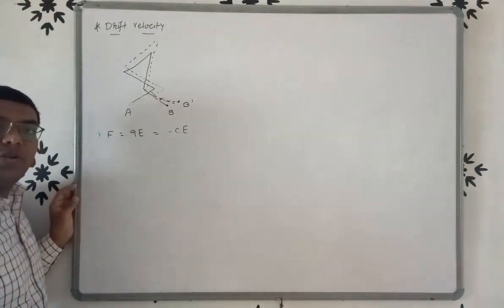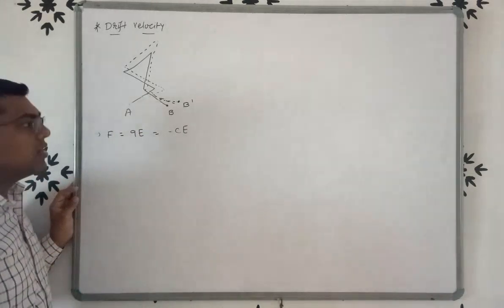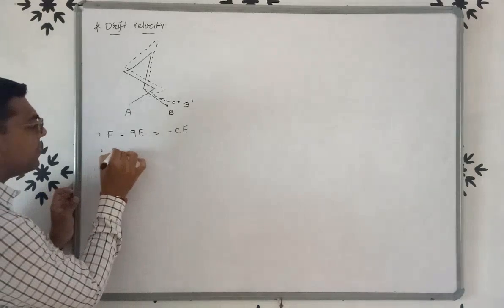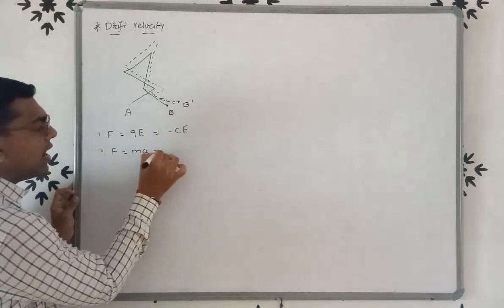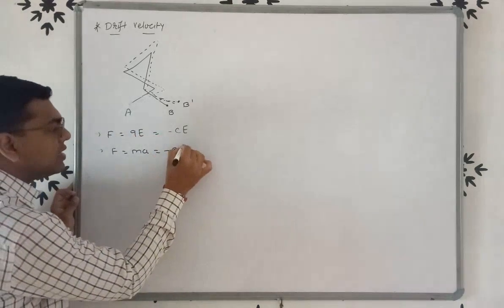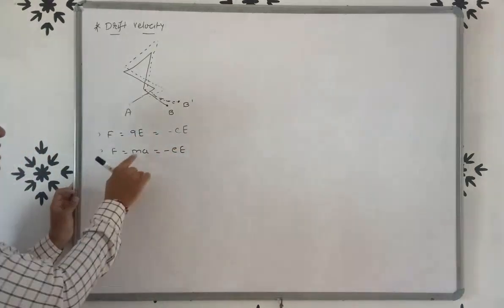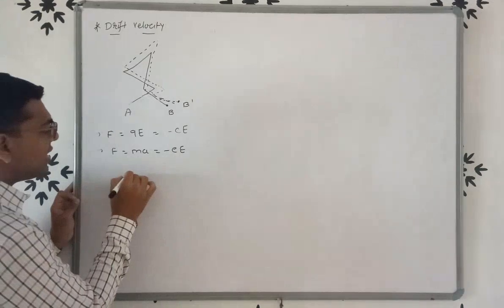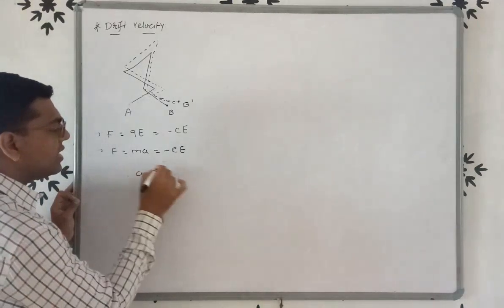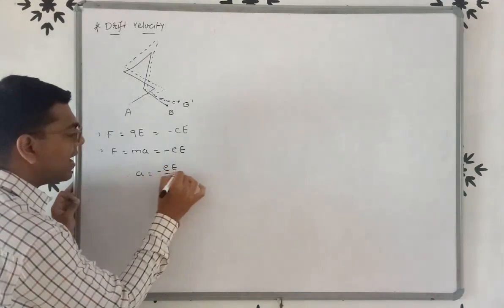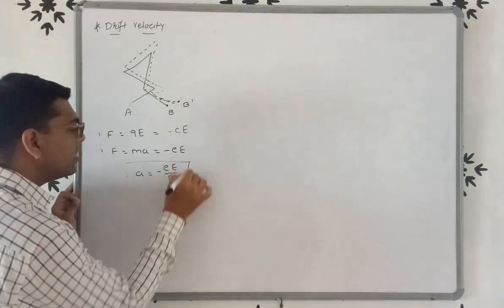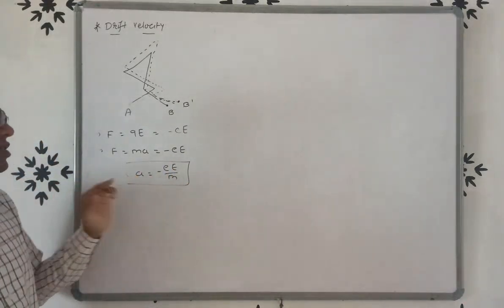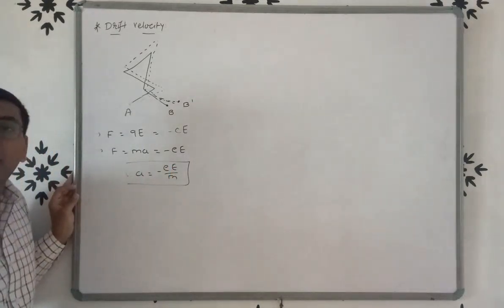Now if we want to define acceleration, we know that F is equal to ma and F is equal to minus eE. So ma is equal to minus eE. Therefore the acceleration a is equal to minus eE by m. So the acceleration of the electron is a is equal to minus eE by m.